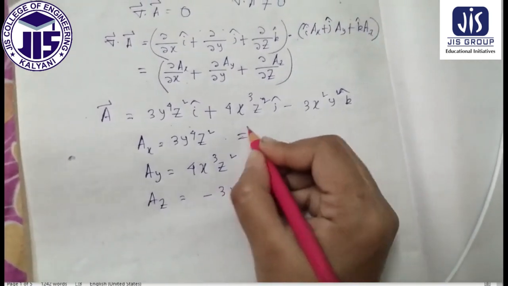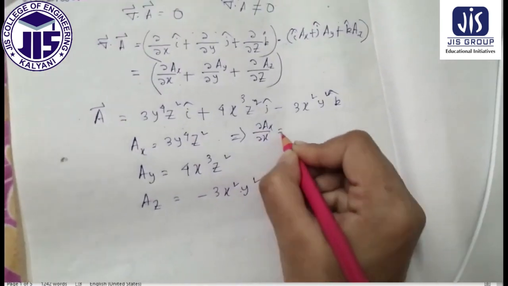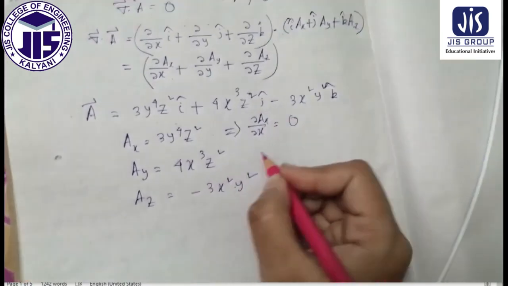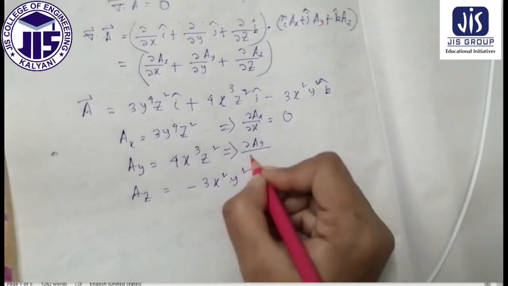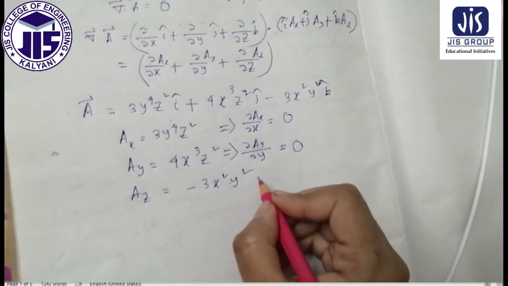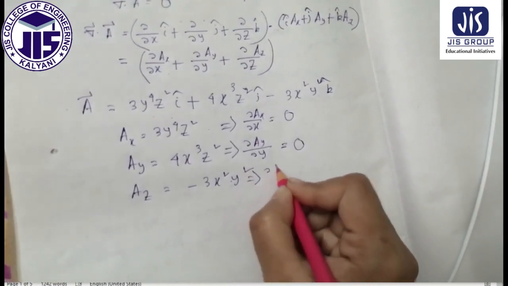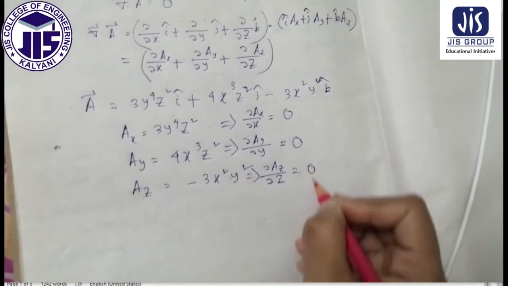Now if we do del ax by del x, what are we getting? 0. If we do del ay by del y, we get 0. If we do del az by del z, we get 0.